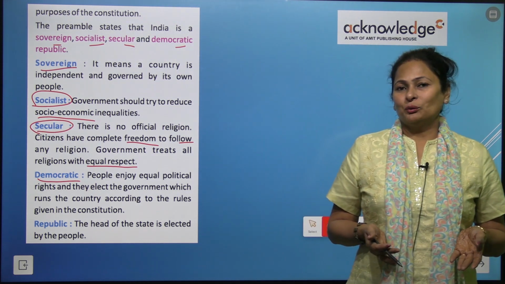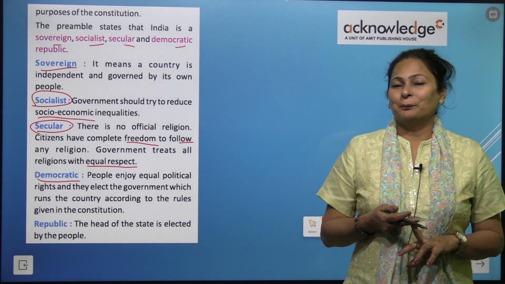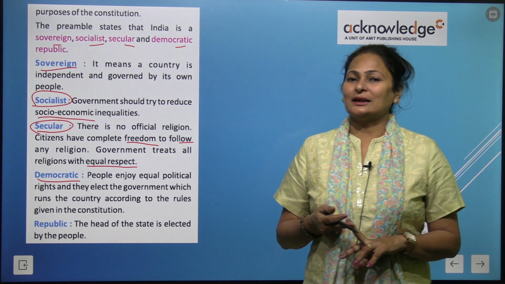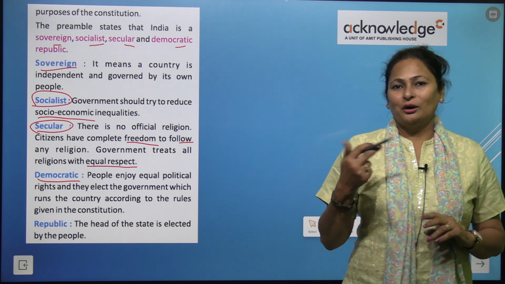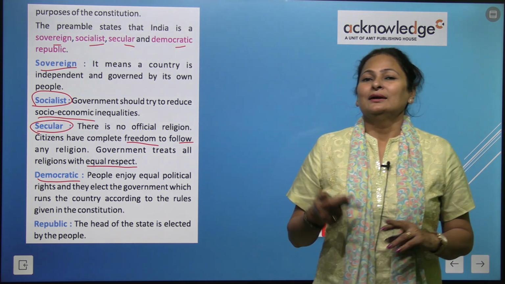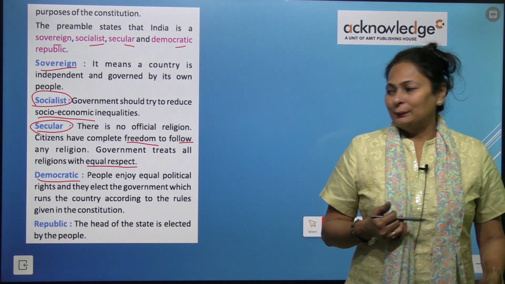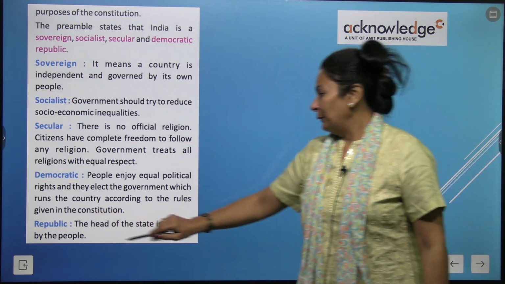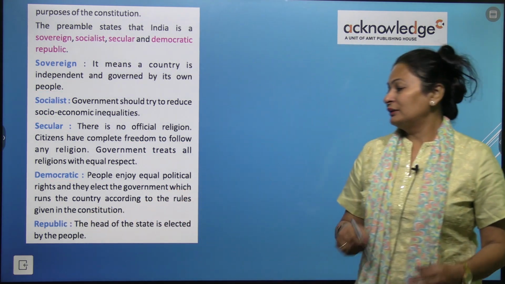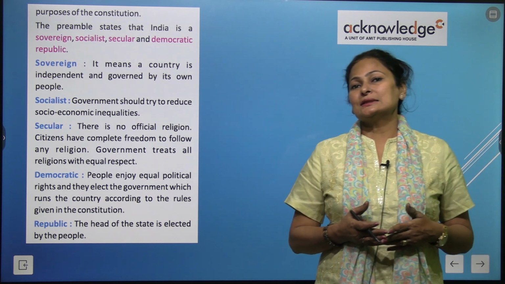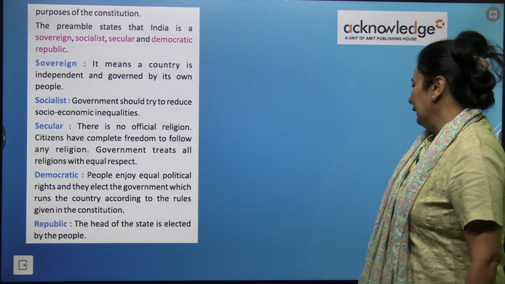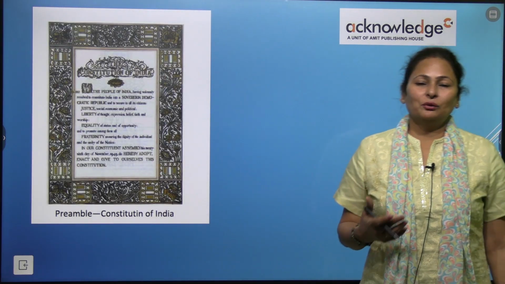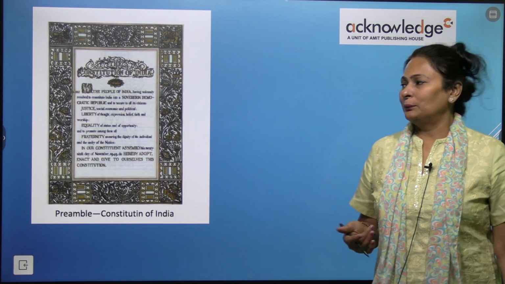And we cast the vote and we elect the government, and government runs according to the Constitution of India or law made by the Constitution Assembly, right? So, republic means the head of the state is elected by the people, right? We elect or we cast the vote and we elect the government, right?